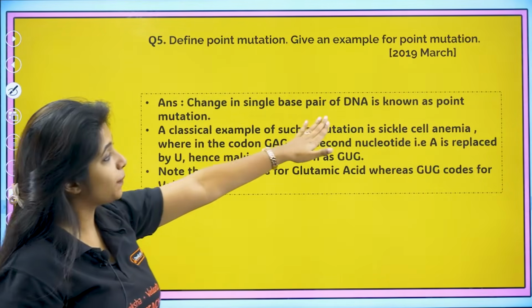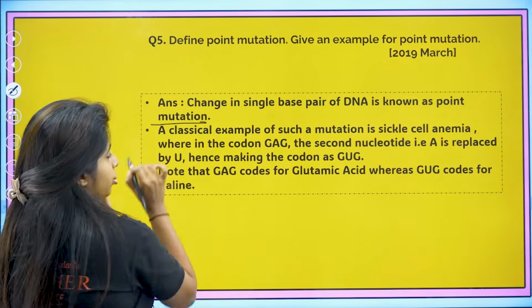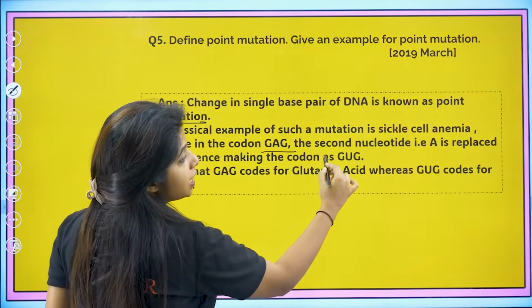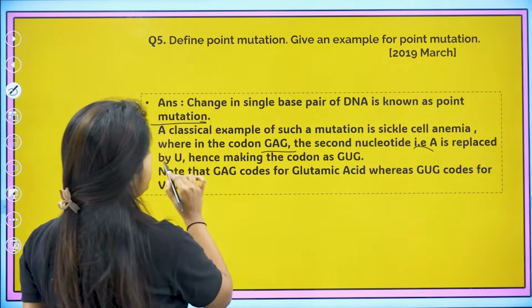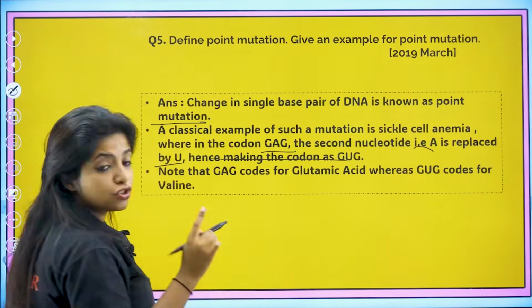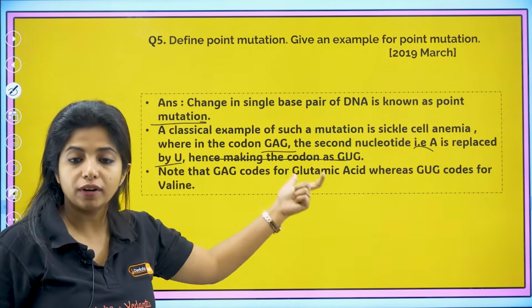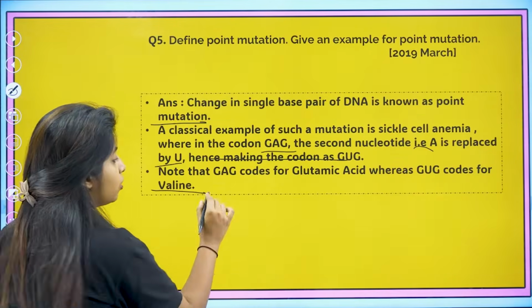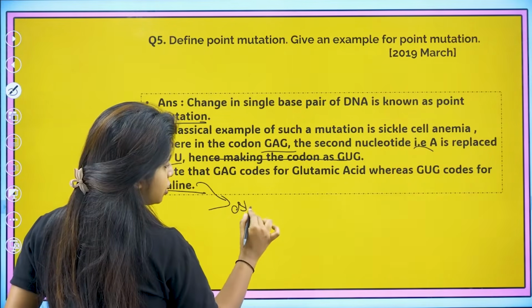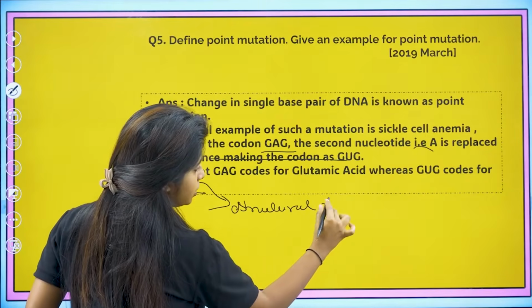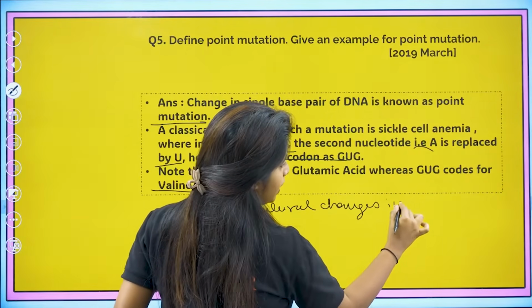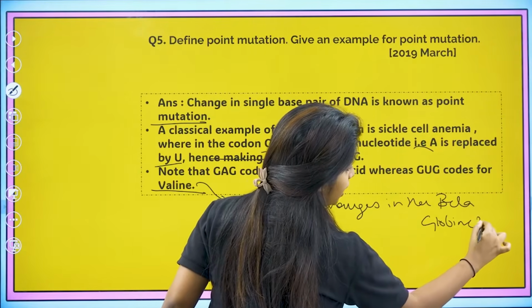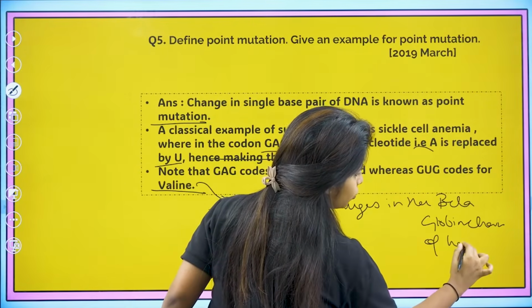So a change in a single base pair of DNA is known as point mutation. A classical example of such a mutation is sickle cell anemia, where in the codon GAG, the second nucleotide, that is A, is replaced by U, hence making the codon GUG. Note that GAG codes for glutamic acid, whereas GUG codes for what? Valine over here, which is why it will cause structural changes in the beta globin chain of hemoglobin.